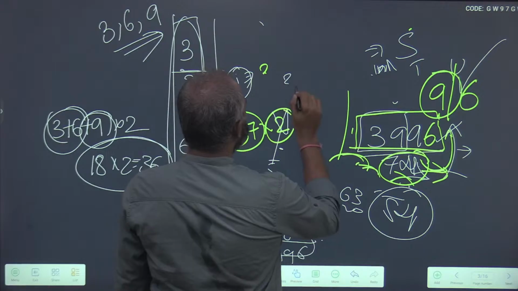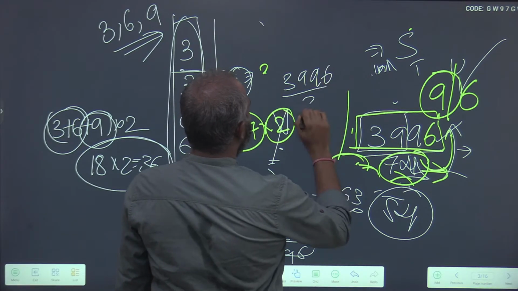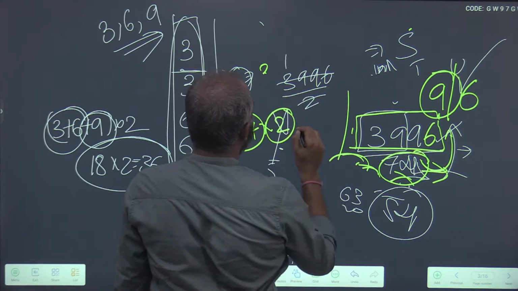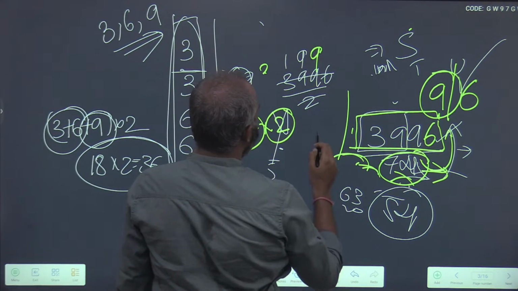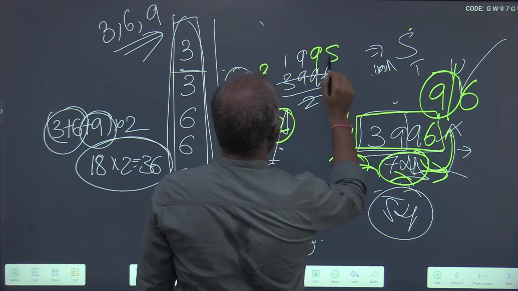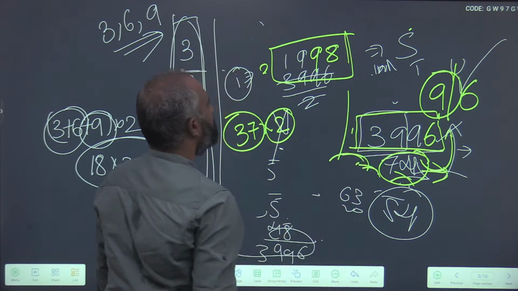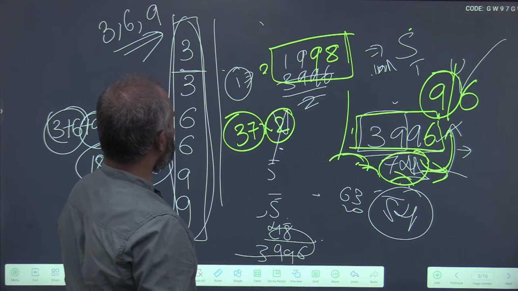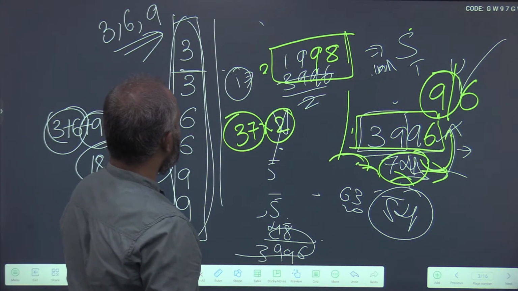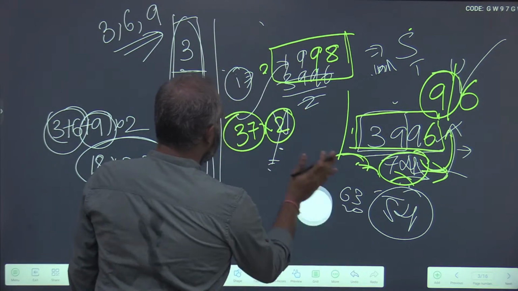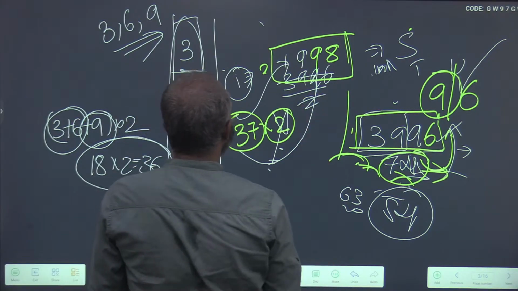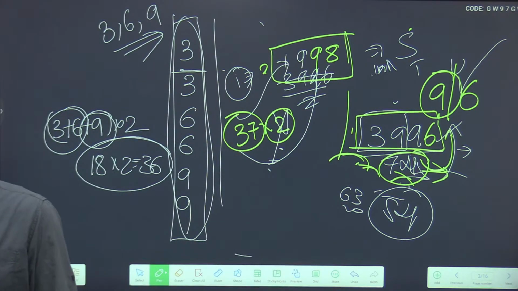So what will this be? 3996 by 2 will be 1998. 2 9s are 18, again 2 9s are 18, 2 8s are 16. If this is divisible by 37, then your whole number is divisible by 74.